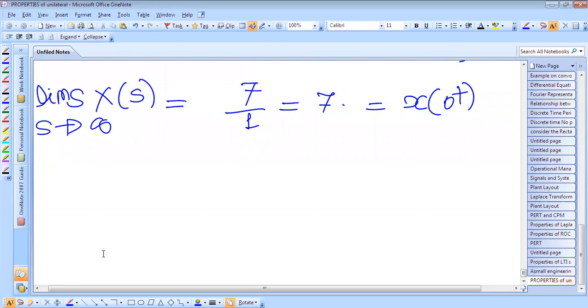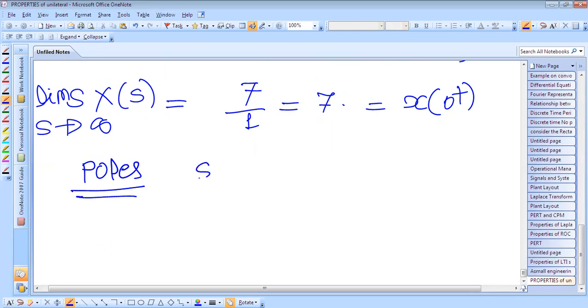Now we have to see whether the final value theorem is applicable or not, as all the poles of x of s lie in the left half of the s plane. How many poles are there? We have to check whether the poles are lying in the left half of the s plane or not.